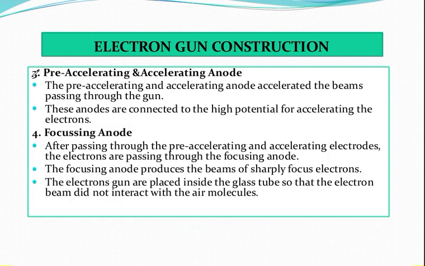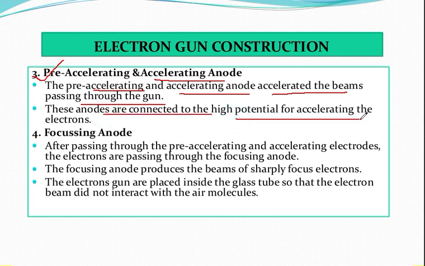Now we have already talked about the pre-acceleration and acceleration anode. The pre-acceleration and acceleration anodes basically accelerate the beam that is passing through the gun. And these anodes are connected to a high potential for accelerating the electrons. So what is the function of the pre-accelerating anode? To accelerate the beams passing through the gun. And these anodes are connected to the high potential for accelerating your electrons.